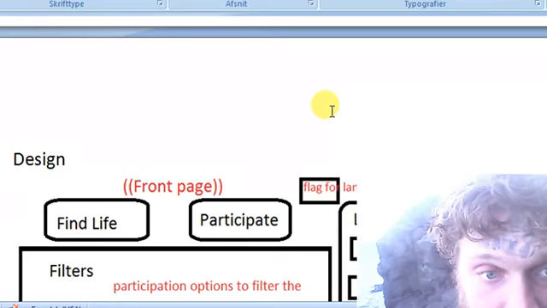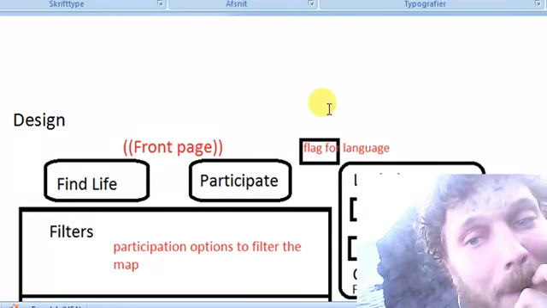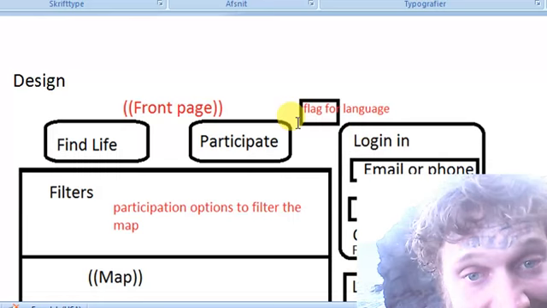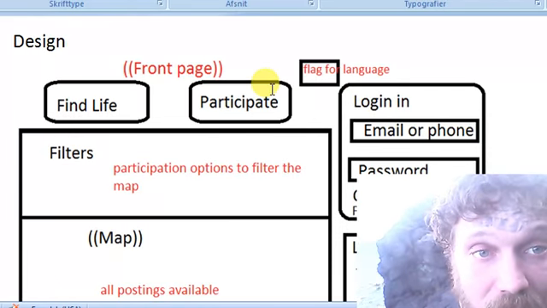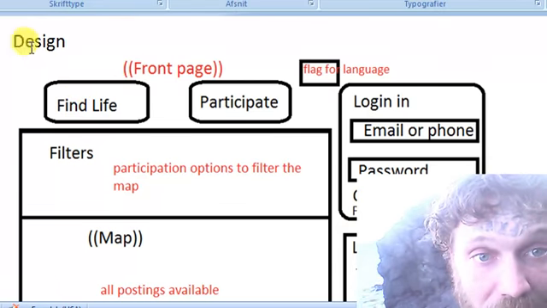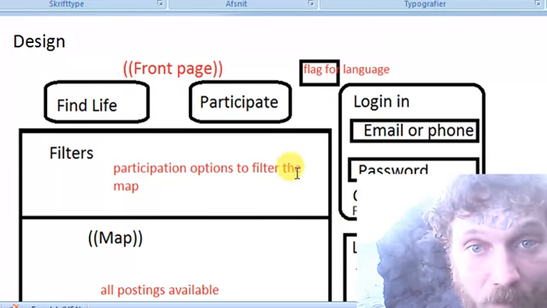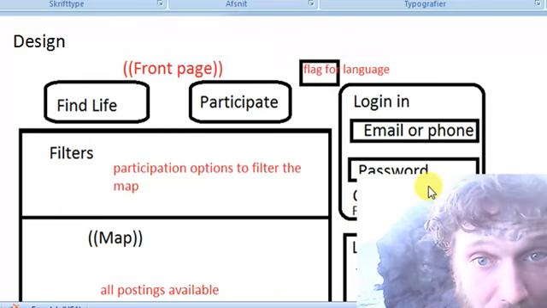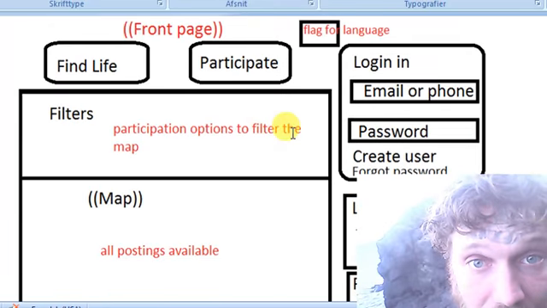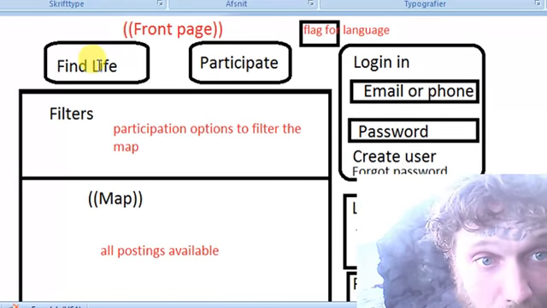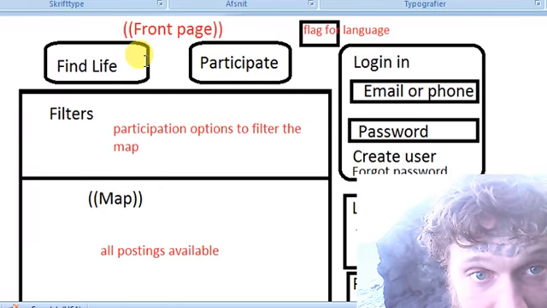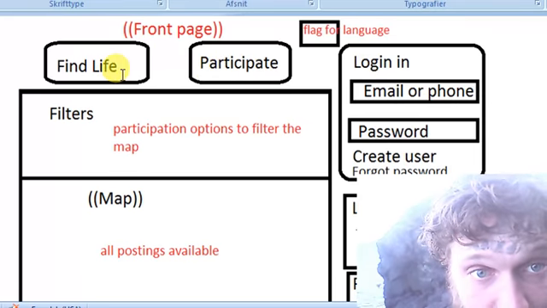Okay, so I move on to the last part of this description, and that's the design. I made a simple design here. Let me try to get into the details here. Okay, it's the front page. So when you click on the link, you will be seeing just a button here, find live, and another one, participate, and it's kind of like just 2 pages on the website.